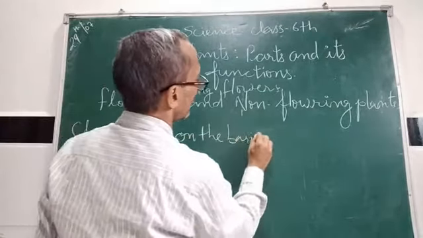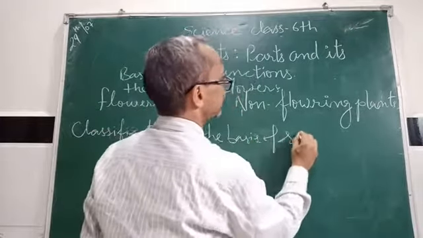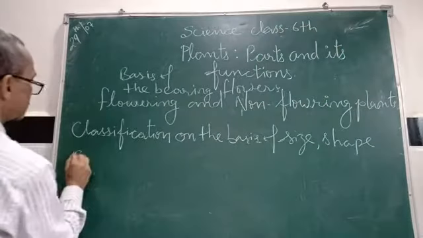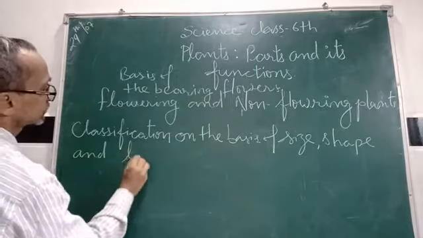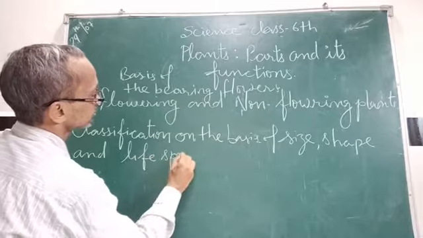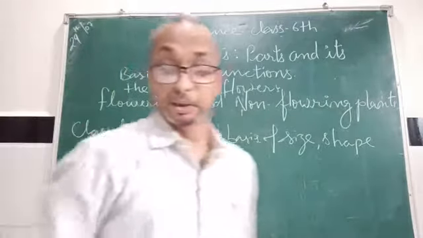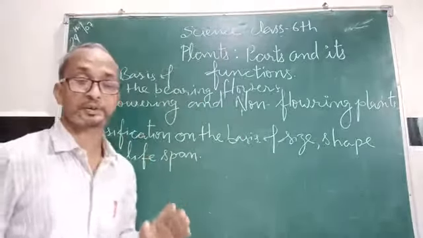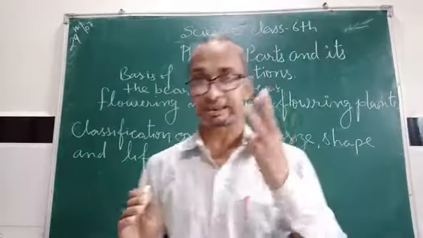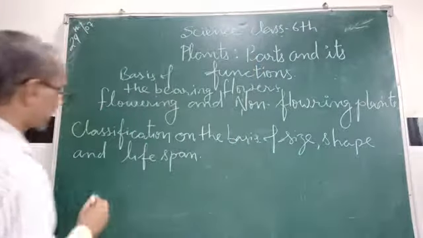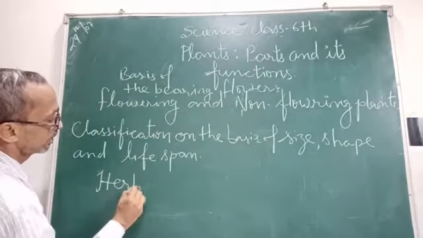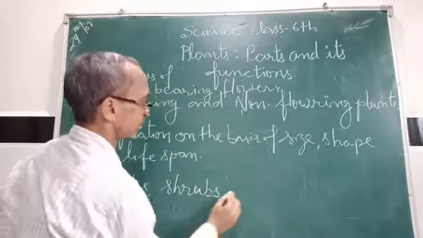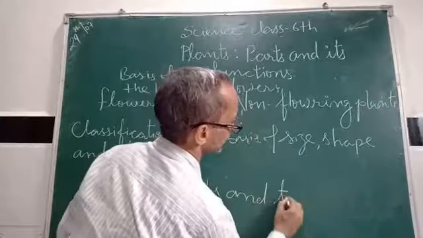So based on shape, size and lifespan, plants are classified into three groups: herbs, shrubs and trees.